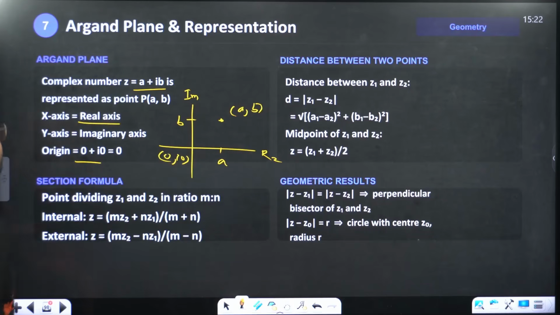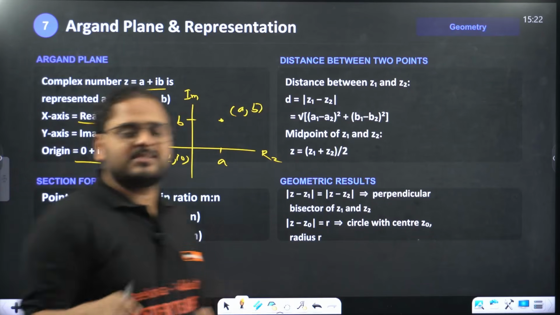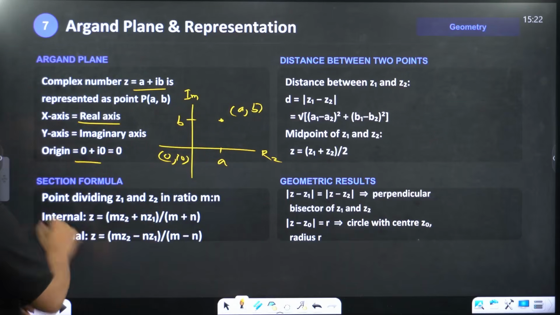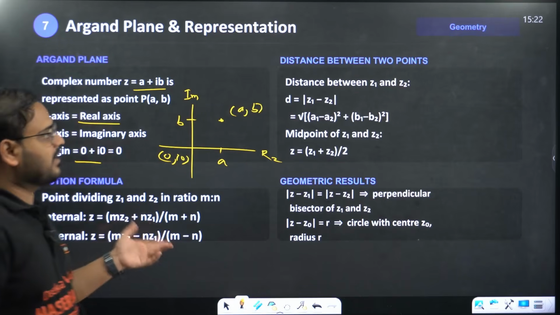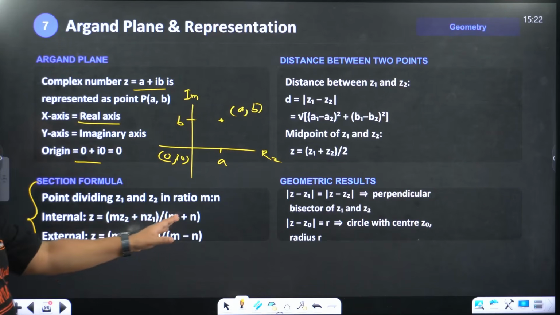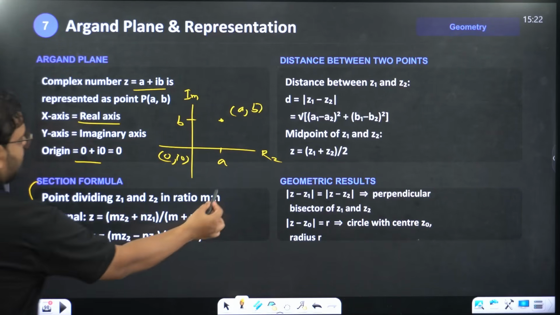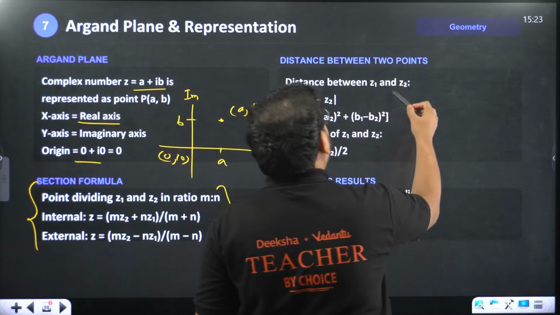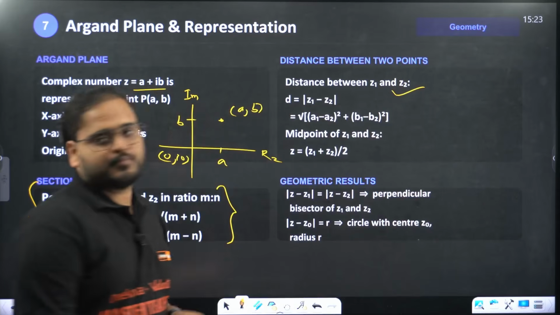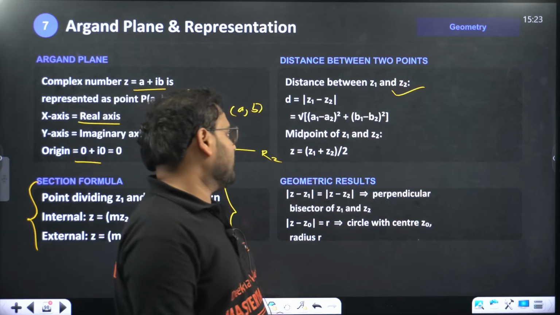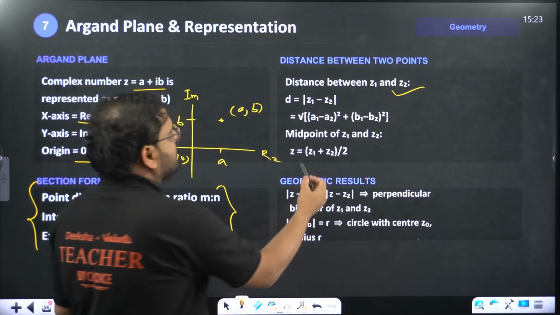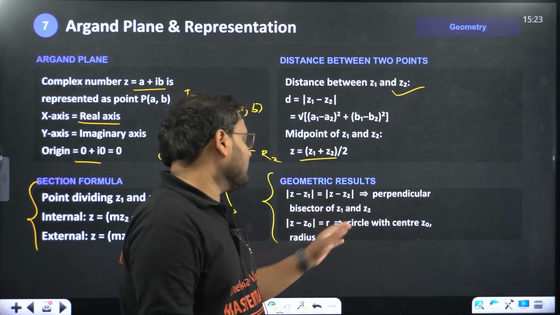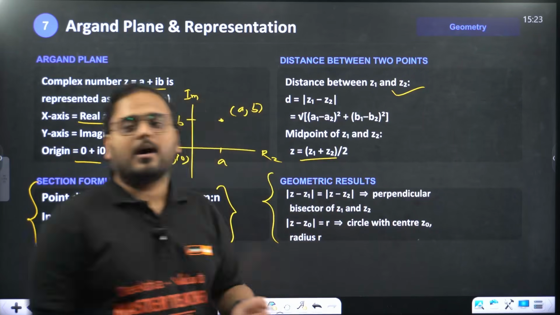That's your origin now. In the real plane, 0 comma 0 used to be the origin, but over here we have 0 comma i0. The section formula holds the same way as before: (m z2 + n z1) upon (m + n), though not that extensively used. The distance between two points is mod of z1 minus z2. The midpoint formula is also here, and some results for perpendicular lines, perpendicular bisector, and the circle with center z0 and radius r.